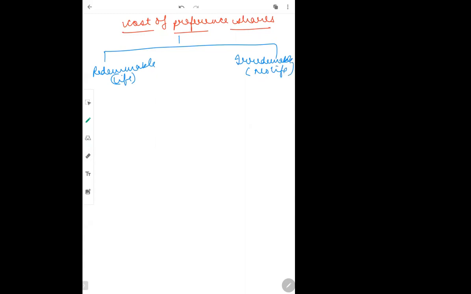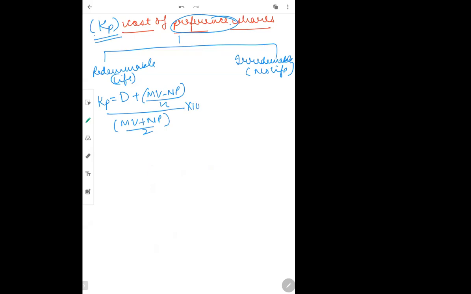Now, when I talk about redeemable preference shares, first of all, it is denoted as KP. K stands for cost of capital. Because I'm talking about preference shares, it will be written as P here. The formula to calculate redeemable preference shares will be KP is equal to D plus MV minus NP divided by N, the whole divided by MV plus NP divided by 2 into 100.